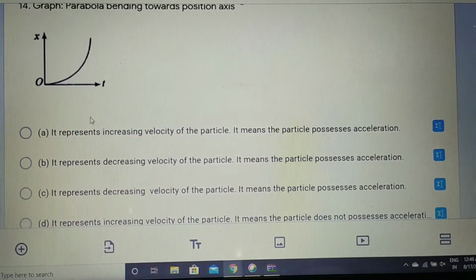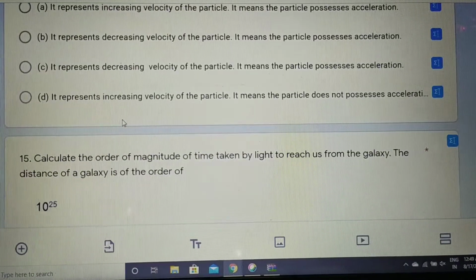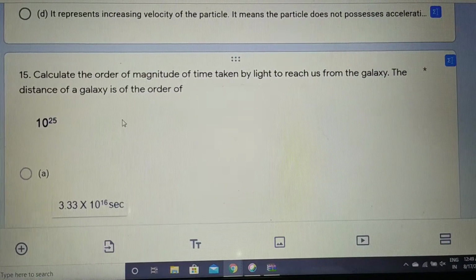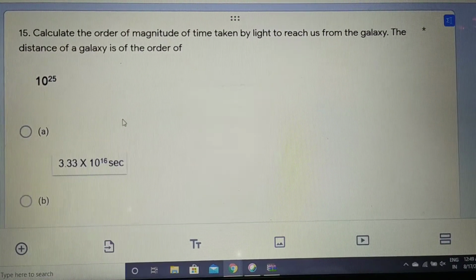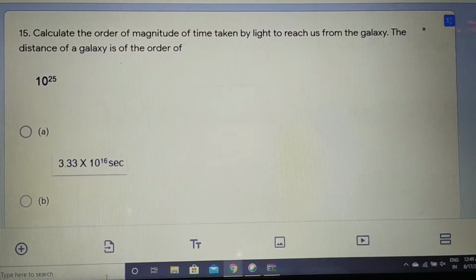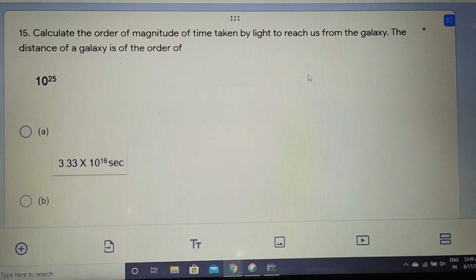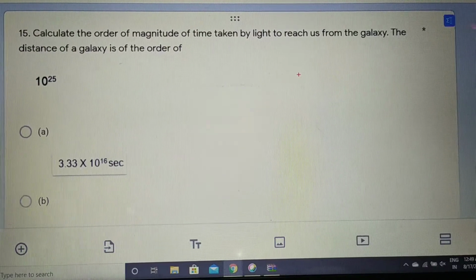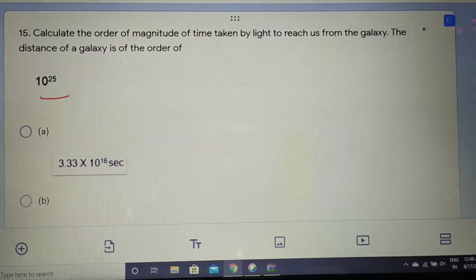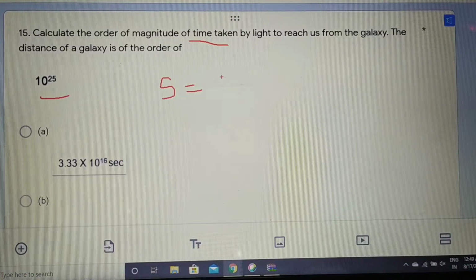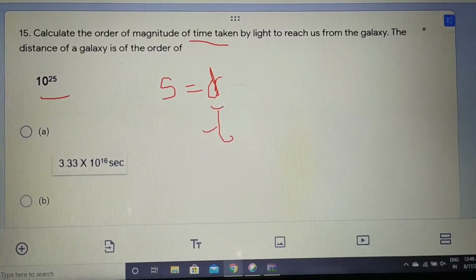Now let us move to the next question. See what we are given. We have to calculate the order of magnitude of time taken by light to reach us from the galaxy. And we are given the distance of the galaxy, which is of the order 10 to the power 25. We have to find the magnitude of time taken. We already know speed is equal to distance upon time, okay. We are given distance, that is 10 to the power 25.